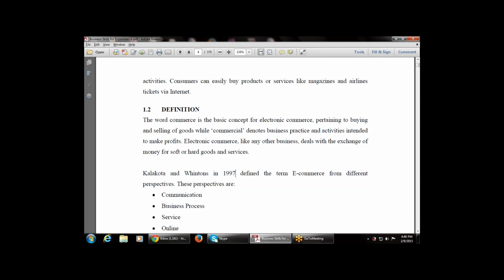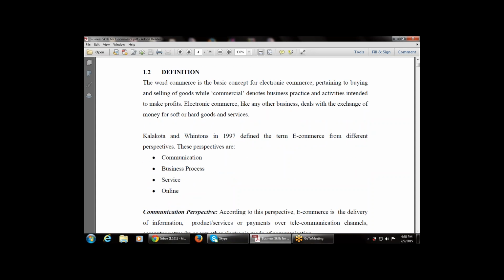Kalakota and Whinston in 1997 defined the term e-commerce from different perspectives. That is, e-commerce can be done via different perspectives. Now let's see what the different perspectives are. These perspectives are communication, business process, services, and online. We can define e-commerce in terms of communication, that is e-commerce is used for communication.